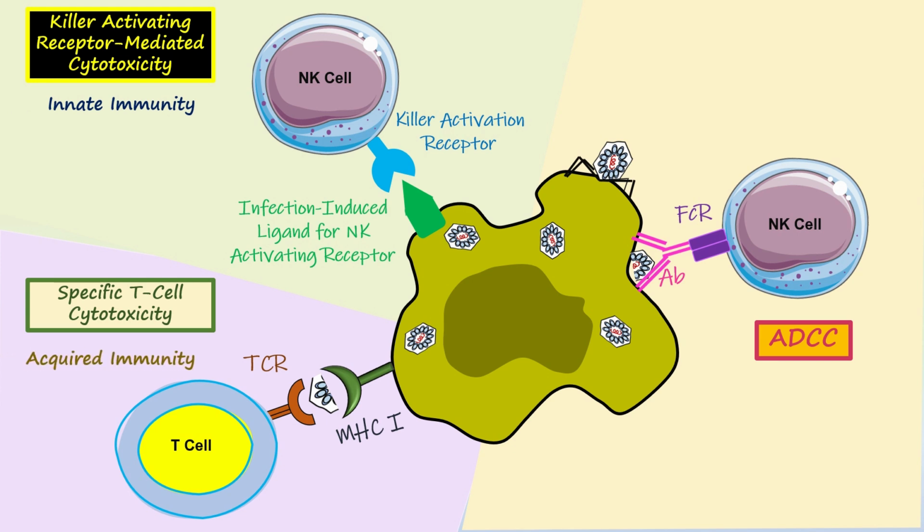So this is innate immunity. This is acquired immunity. And this is the example of innate and acquired responses working together to defeat the enemy. This is all about the example of innate and acquired responses working together to defeat the enemy.